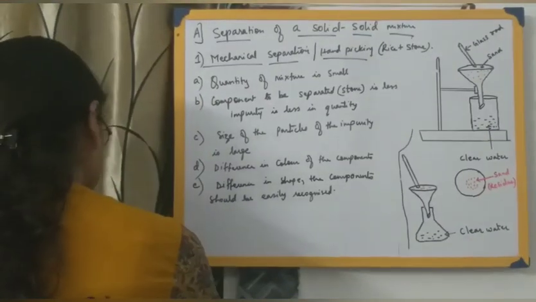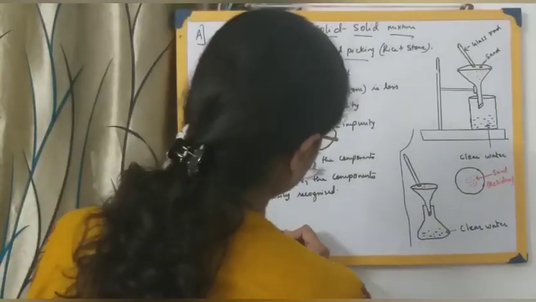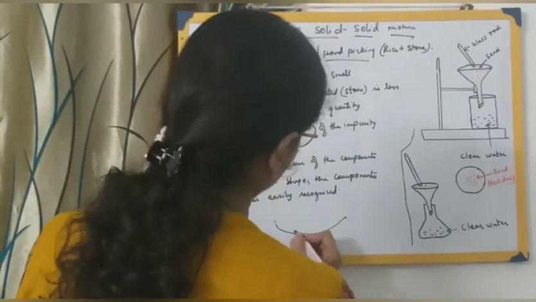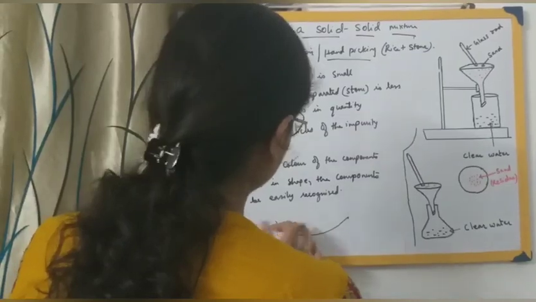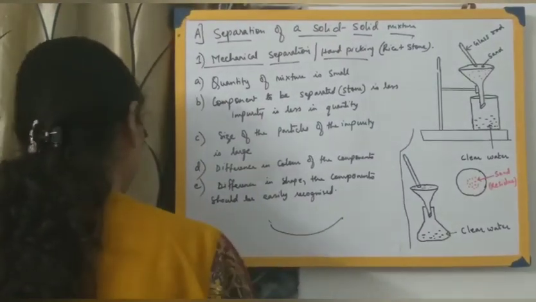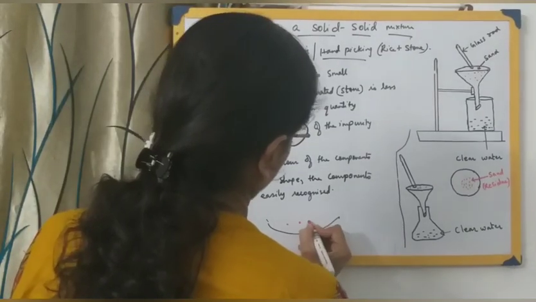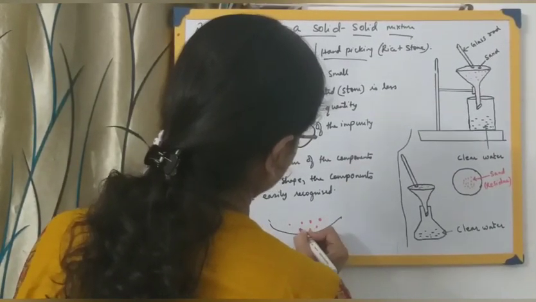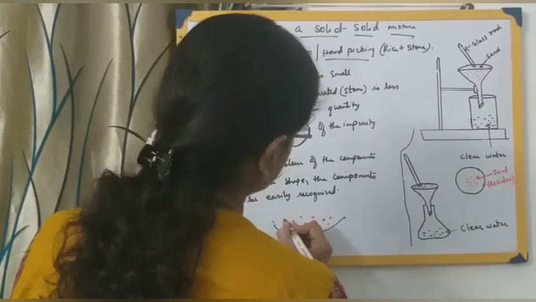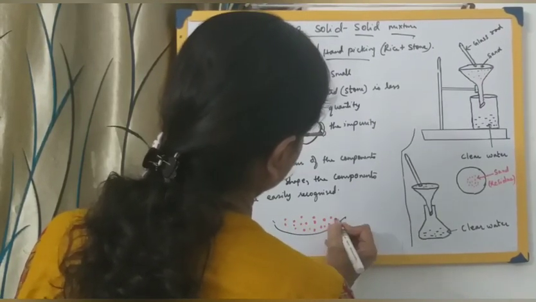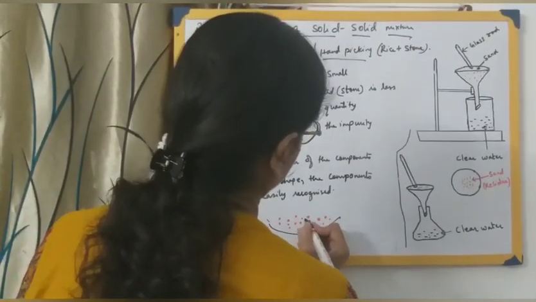Let me show you here. The example is very simple, but still for those of you who are not very clear with it. Suppose this is your container where you have your rice particles, let me represent them with the red pen, and the stone particles will be represented with the black pen.